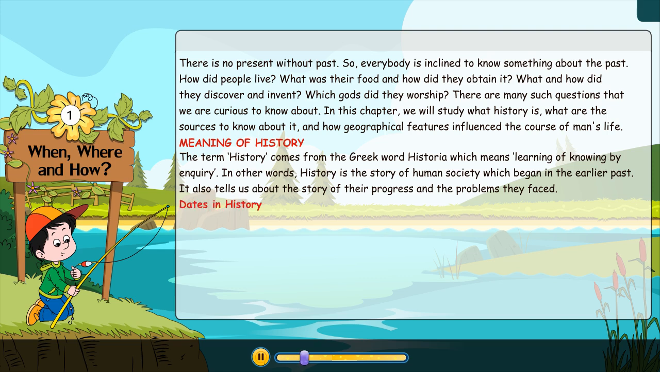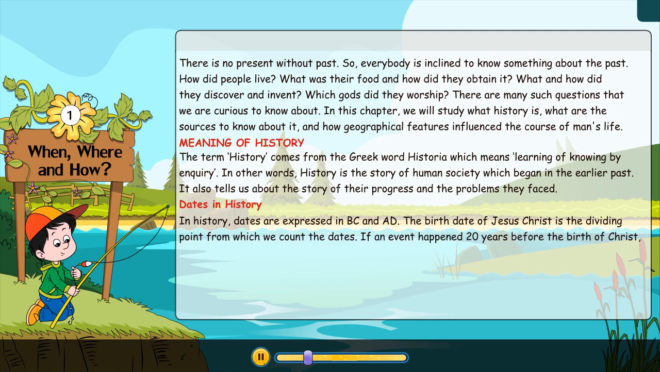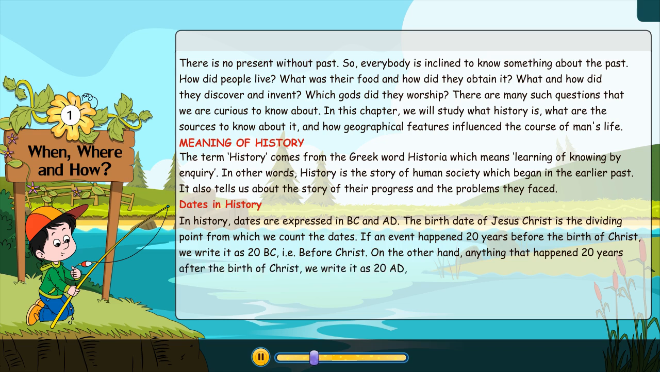Dates in history. In history, dates are expressed in BC and AD. The birth of Jesus Christ is the dividing point from which we count the dates. If an event happened 20 years before the birth of Christ, we write it as 20 BC, that is, before Christ. On the other hand, anything that happened 20 years after the birth of Christ, we write it as 20 AD, that is, Anno Domini, meaning the year of our Lord.